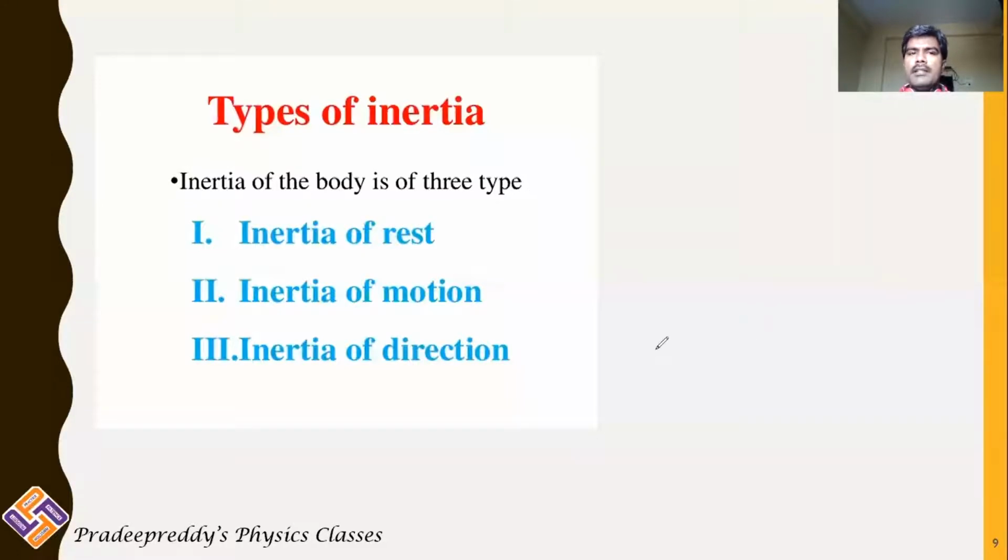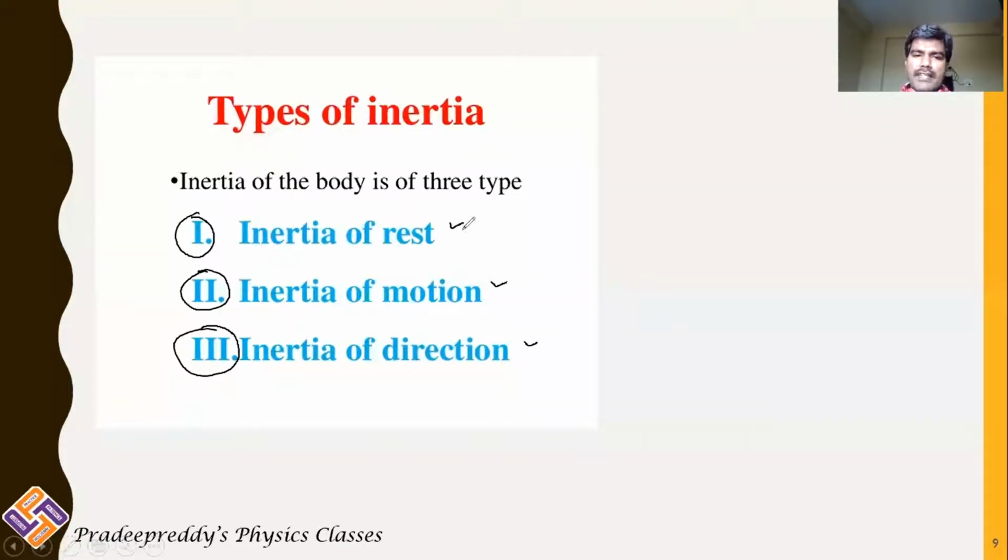So from all the three animations and activities examples, we have discussed three different types of inertia. They are inertia of rest, inertia of motion, inertia of direction. So every body will have its own inertia. Some bodies can be in inertia of rest, some may possess inertia of motion, some may be moving in a particular direction.